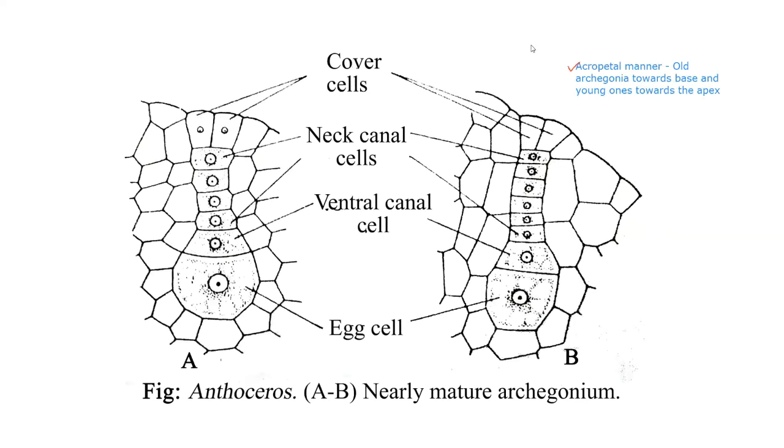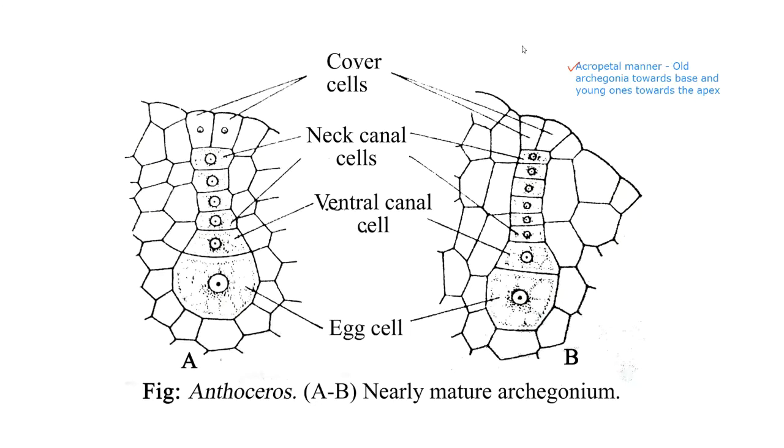Total 6 neck canal cells are present. Here you can count only 5. Yes, there is a reason. This is a bit immature, but count over here. This is mature: 1, 2, 3, 4, 5, 6. This entire region is called the neck, and these are the neck canal cells.